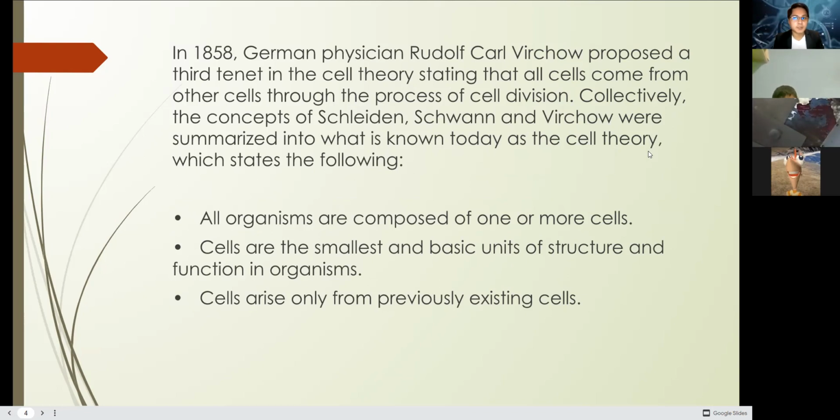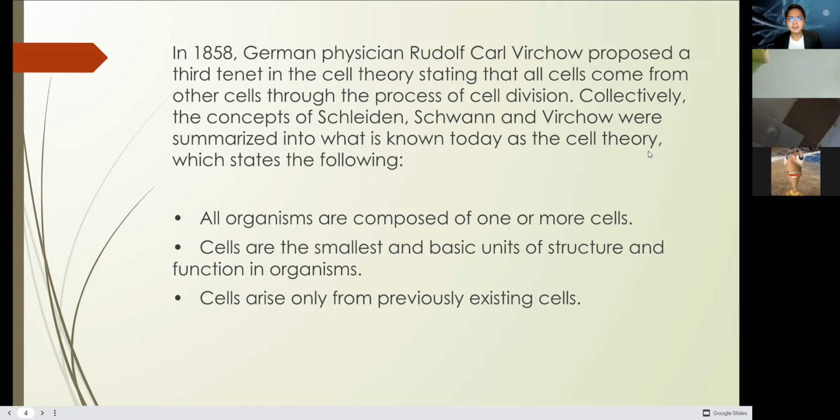Collectively, the concepts of Schleiden, Schwann, and Virchow were summarized into what is known today as the cell theory, which states that, number one, please take note of this because this is really important: all organisms are composed of one or more cells. It could be a unicellular organism, just like bacteria, or many cells in a multicellular organism, including us. We are multicellular organisms, composed of different cells. That's the first tenet. The second tenet in the cell theory is that cells are the smallest and basic units of structure and function in an organism.